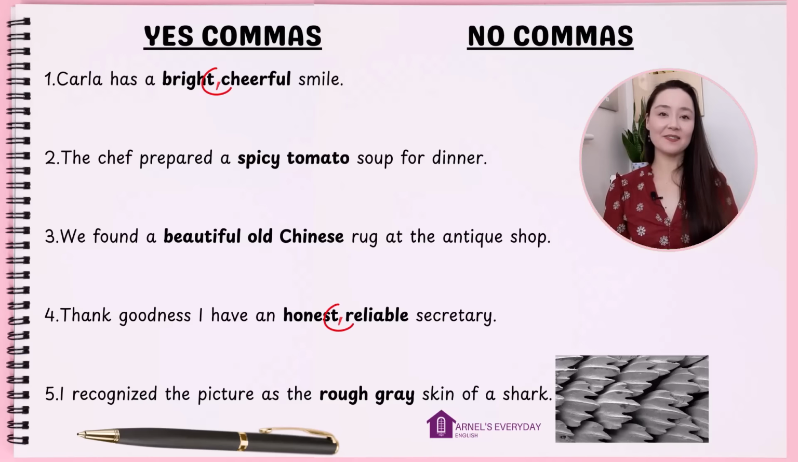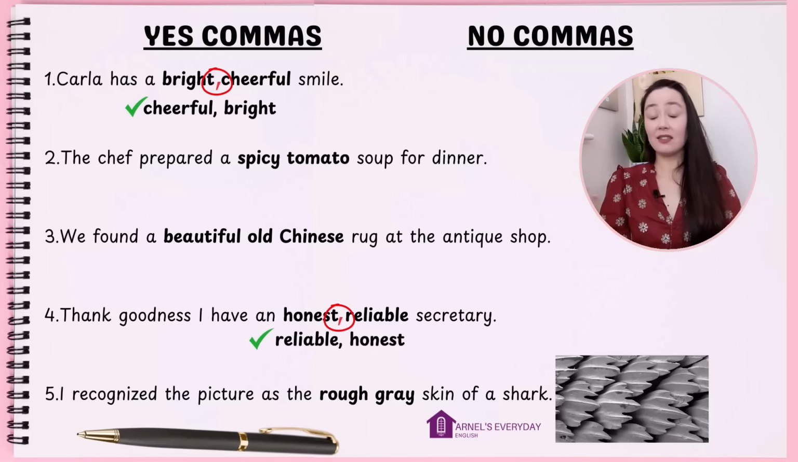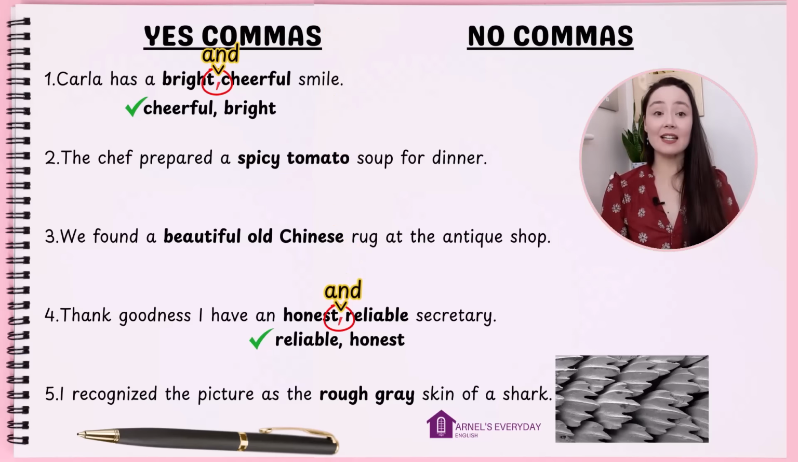Here are the answers. Sentences 1 and 4 need commas because they are coordinate adjectives. They are the same type of adjective. Remember, we can do 2 tricks. 1, can you switch the adjectives and it still sounds good? Yep, I can say bright, cheerful smile or cheerful, bright smile. Trick number 2, I can replace the comma with the word and. All good. The other sentences follow the adjective word order. They are not from the same category, so you know they are cumulative adjectives.